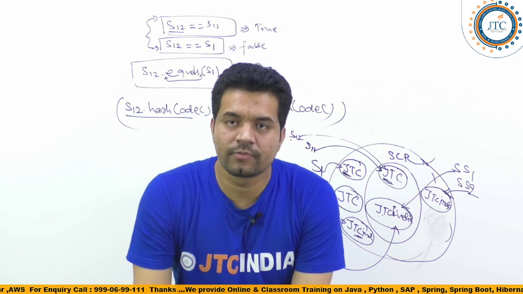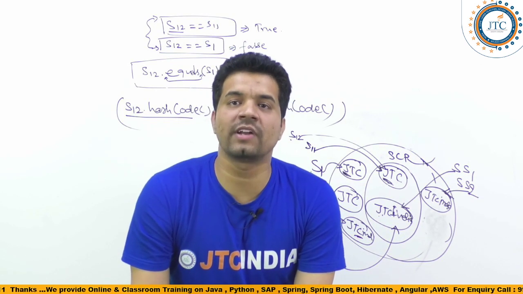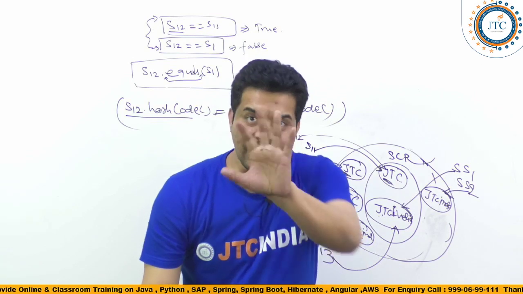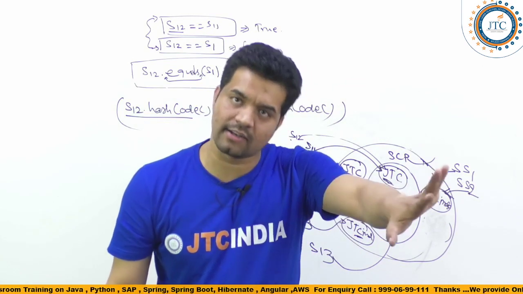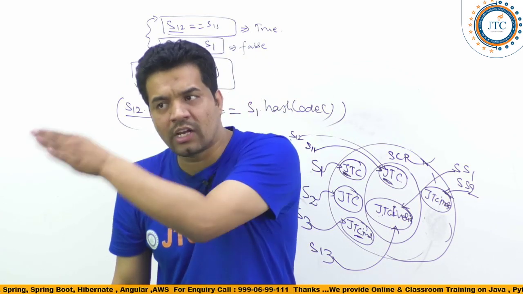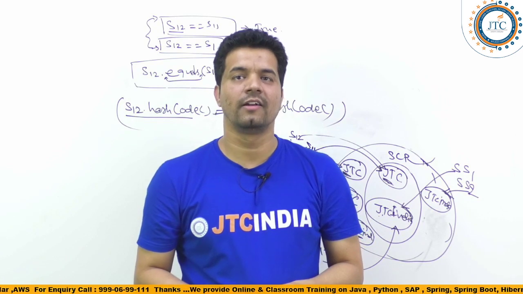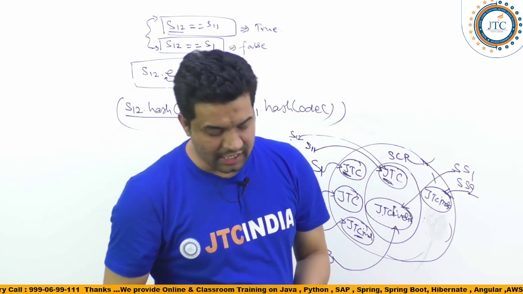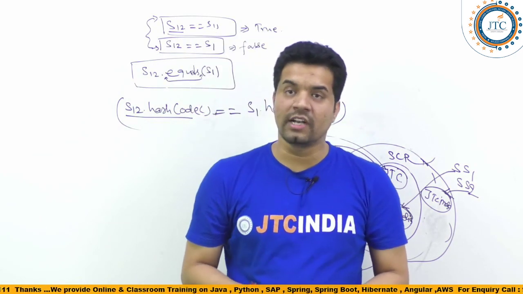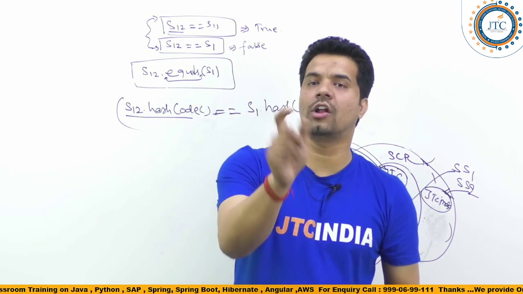Are you getting my point? Are two different strings, where the content of the two strings differs from each other, able to have the same hash code or not? Now this is again one important point: can two different strings have the same hash code or not?